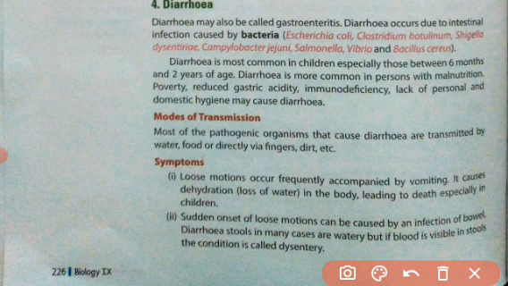Now, sudden onset of loose motion can be caused by an infection of the bowel. Diarrheal stool in many cases is watery, but if blood is visible in the stools, the condition is called dysentery. Sometimes blood can also be present in the stool, and that condition is called dysentery.